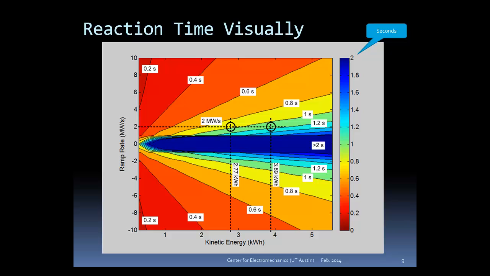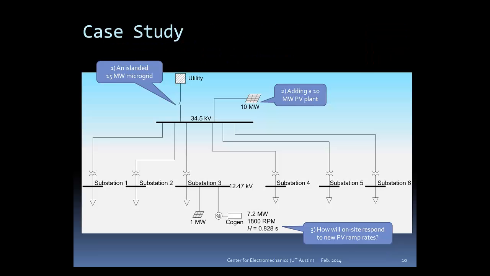Here's a pictorial representation of the previous equation. Consider that you have nearly 3 kilowatt hours of stored energy in your spinning generation. Under a ramped event of 2 megawatts per second, you would have approximately between 0.8 and 1 second to respond. If you had 4 or nearly 4 kilowatt hours of stored energy, your remaining time would increase to almost 1.2 seconds. The amount of energy stored in the rotors is directly proportional to the system's inertia constant and the system power capacity.